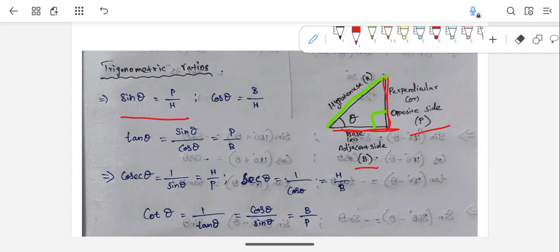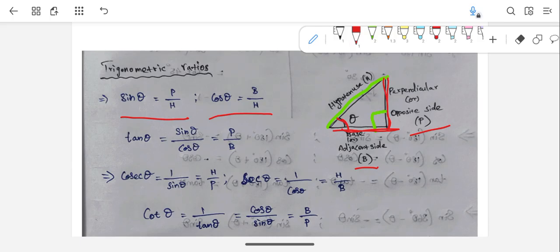The opposite side, as I told, is the side exactly opposite to this angle theta. Similarly, cos theta is adjacent side by hypotenuse, that is b by h. Earlier I mistakenly said opposite by adjacent; that is tan theta.